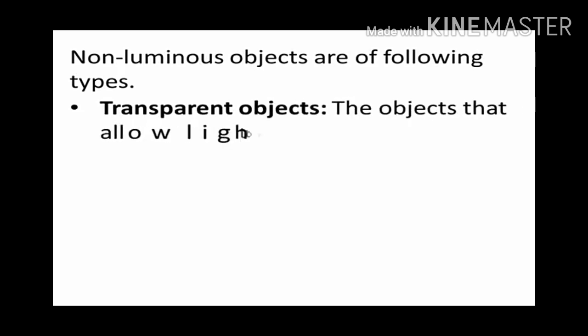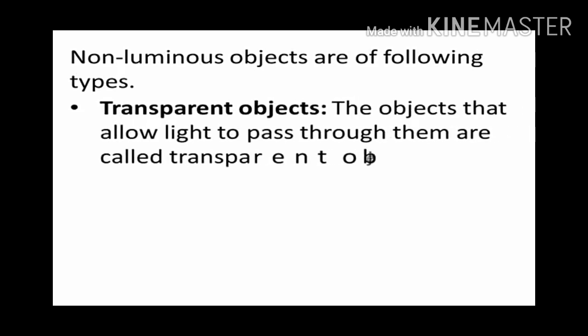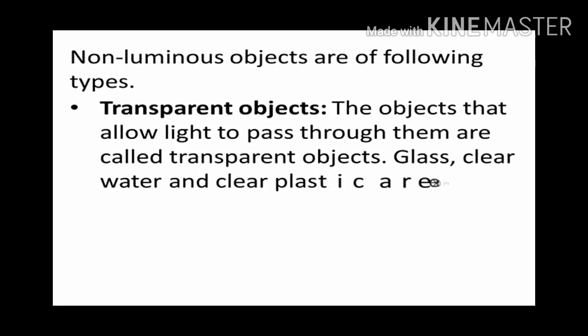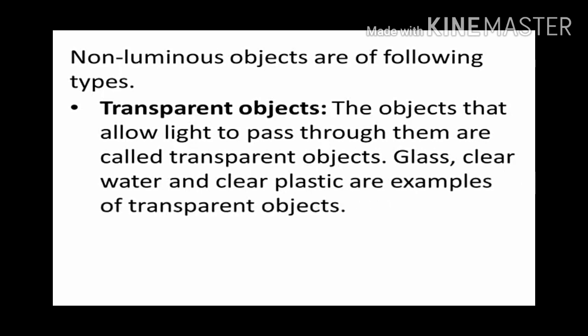Non-luminous objects are of the following types. There are many types of non-luminous objects. The first one is transparent objects. The objects that allow light to pass through them are called transparent objects.